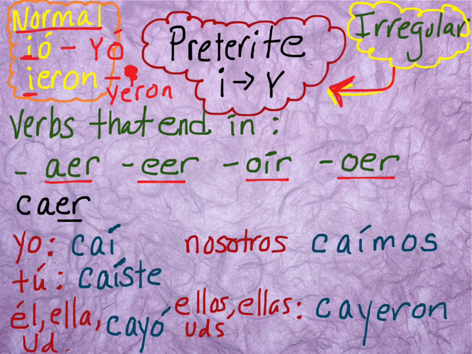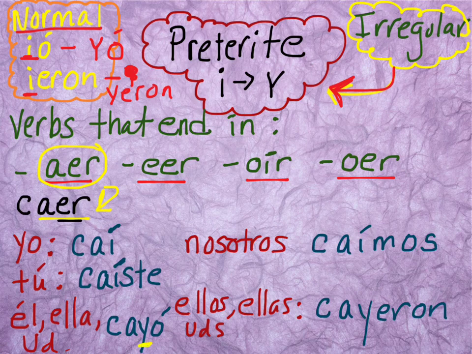Caer means to fall, and it ends in -aer, which, notice, is one of the culprits. So the yo form is going to be caí. The tú form is caíste. And then the third person singular, instead of what it would normally be if it was a normal pattern, which would be caió, we can't do that in Spanish, so that I changes to a Y and you get cayó.